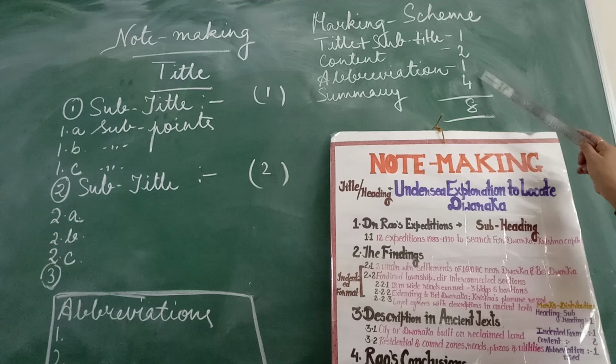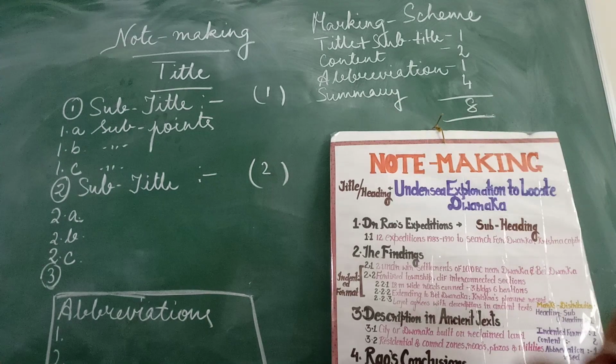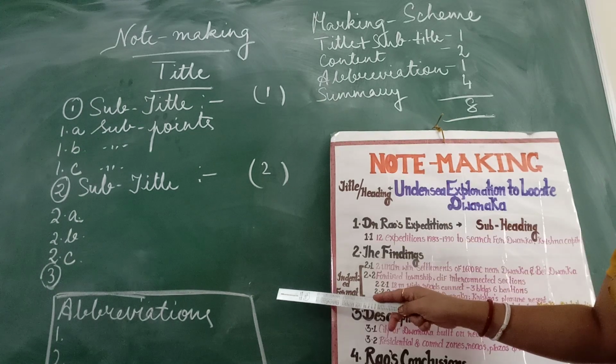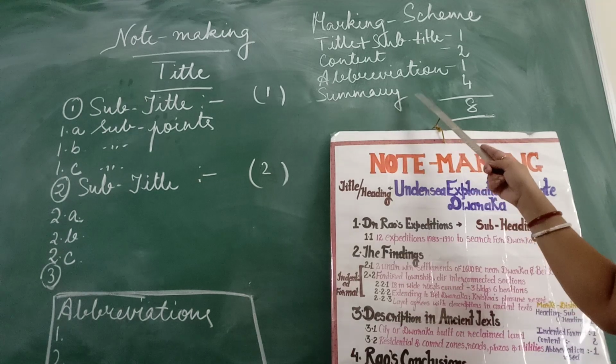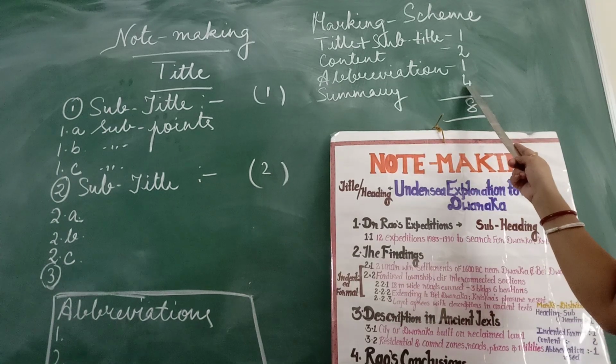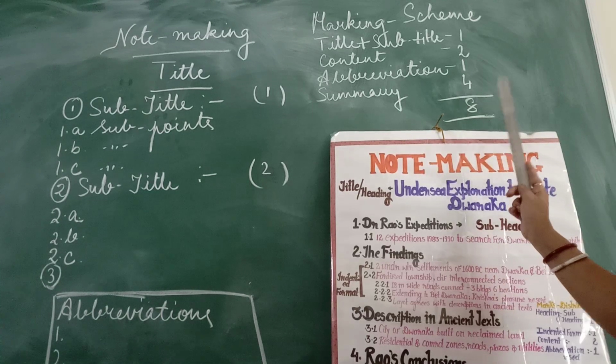So total it makes up to 4. Thereafter you need to write the summary of the notes. The summary should be totally based on the notes that you have taken down. The summary should be written in 80 words, and it also comprises 4 marks. So total 4 plus 4, it makes 8.